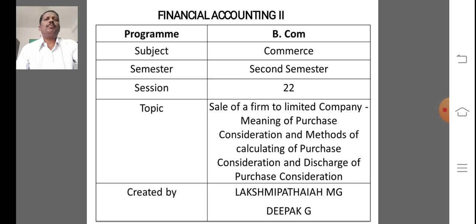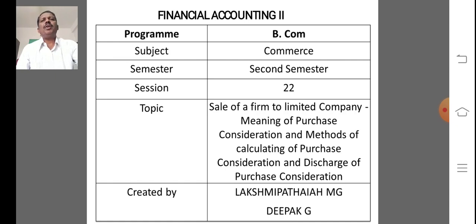Sale of a firm to a limited company refers to the sale of a partnership firm to a limited company, or purchasing of a partnership firm by a company. A partnership firm may convert itself into a joint stock company. However, for accounting purposes, it shall be treated as the company taking over the partnership firm. Hence, conversion of a partnership firm into a company also amounts to sale of a firm to a company.